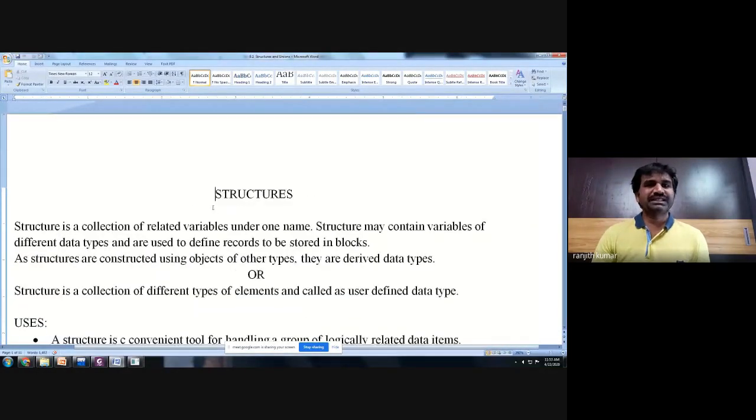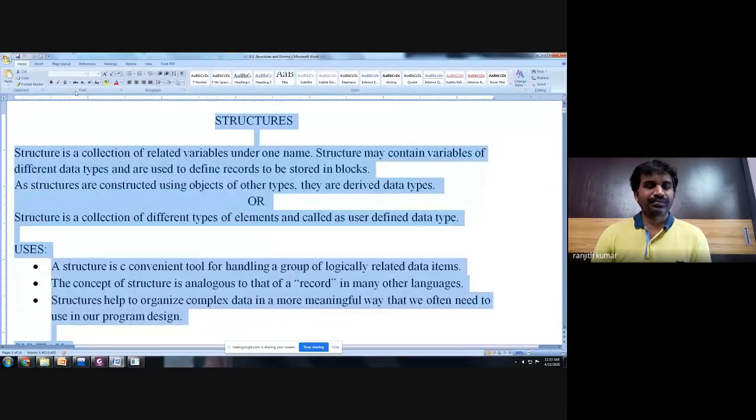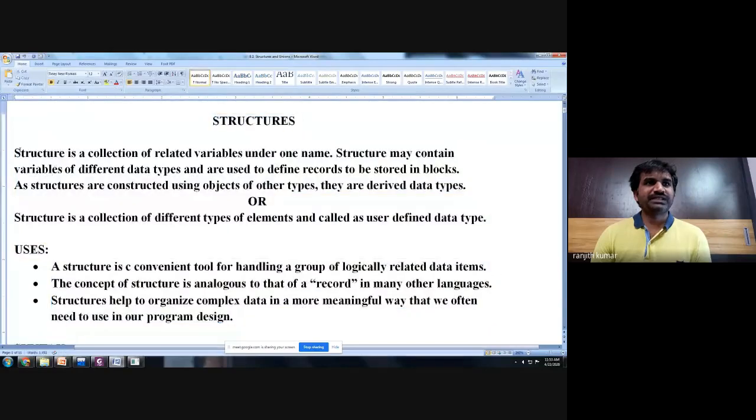So what is the structure here? A structure is a collection of related variables under one name, where a structure may contain variables of different data items together, of course.